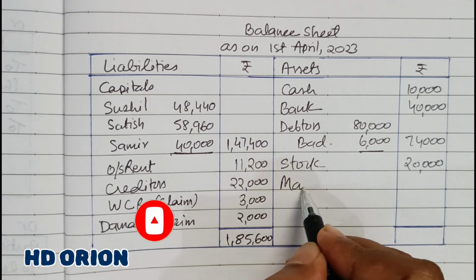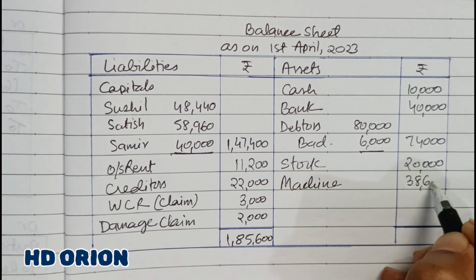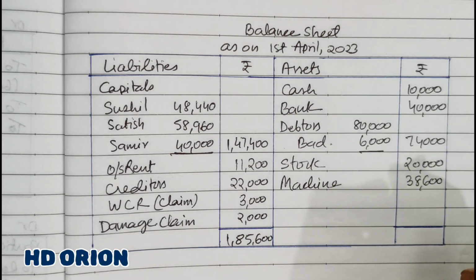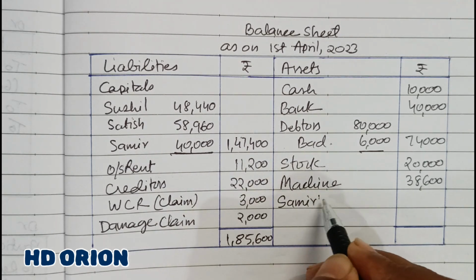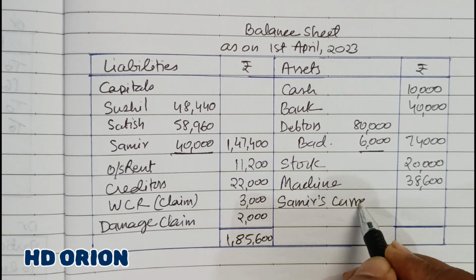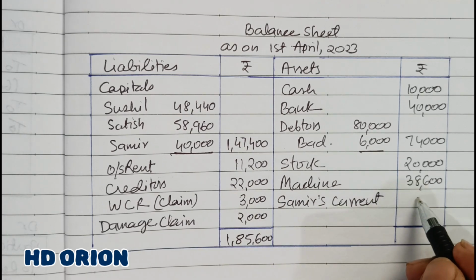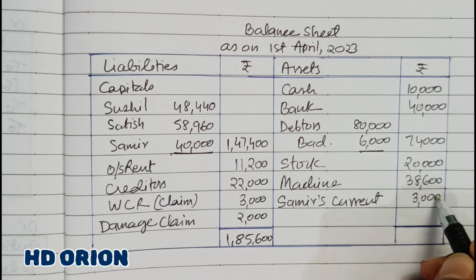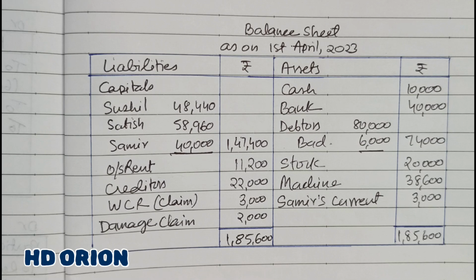Then machine, rupees 38,600, no change here. And then we have got Samir's current account. It is the amount of goodwill which he has not brought in cash, for which debit balance is there. And grand total is 1,85,600. So this way the balance sheet is prepared.